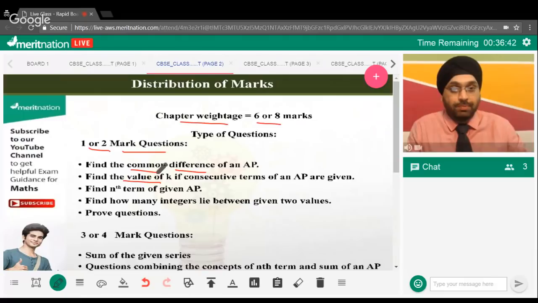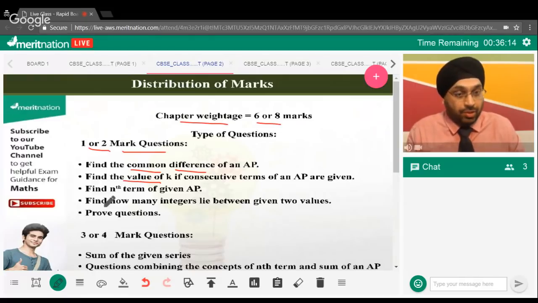I hope you must have done these types of questions. Let's say it is given k plus 1 or k plus 2, any kind of question can come. We just need to find the value of k. Then the examiner can ask you to find the nth term of a given AP. Let's say the 25th term is given, the 6th term is given, and you just need to find, let's say, the 7th term of an AP. So these types of questions can come in 1 or 2 mark questions, right?